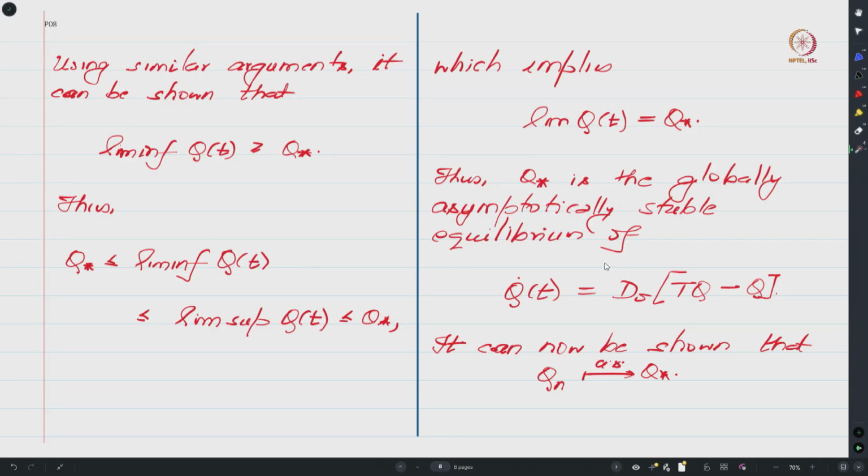And now by using the conditions from the stochastic approximation theory that we had studied, that is by verifying your assumptions A1, A2, A3 and A4, some of which I have already proved, one can show that the limiting behavior that we have shown for the solution trajectories of the limiting ODE associated with the Q learning algorithm also carries over to the iterates of your Q learning algorithm, and one can then conclude that the limiting behavior of the Q learning algorithm will also be Q star.